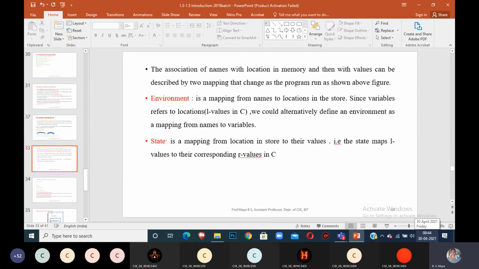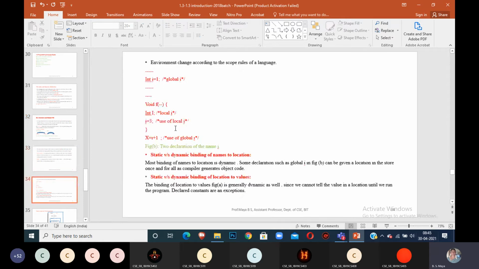Let me give one example for this. I am declaring this. Can you tell me what is the value of x finally? int i is equal to 1. This is the global declaration of i. There are some lines. Then void f function, int i is equal to 3. Then x is equal to i plus 1. Then printf x. What is the value of x now? Two. x value should be what? Will it take the global variable or the local variable? Global variable.